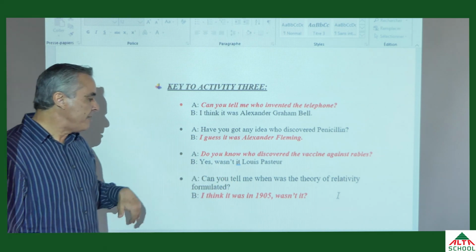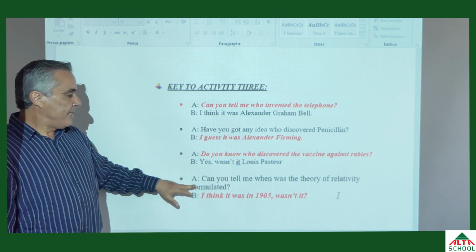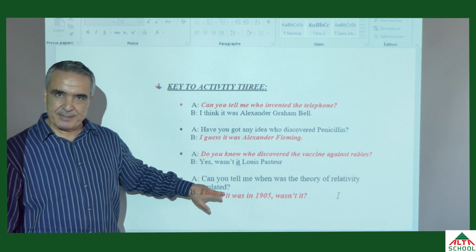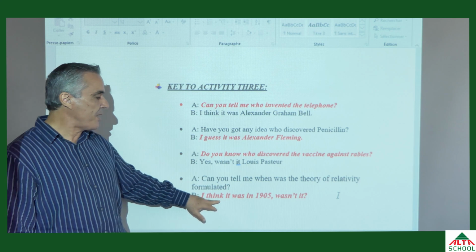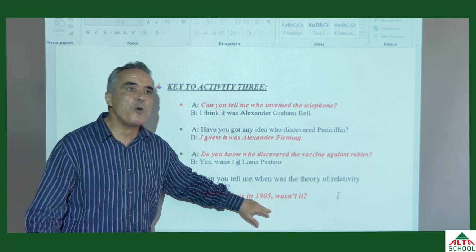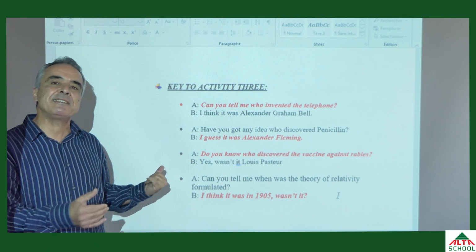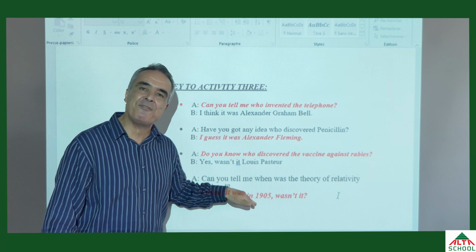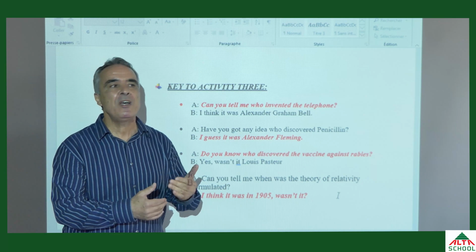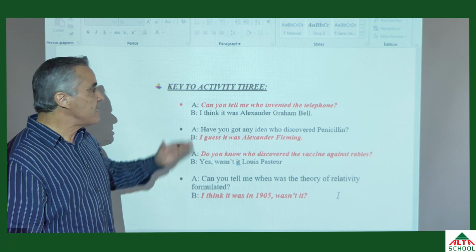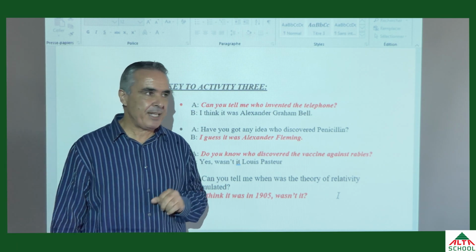Right. Now, number 4, the last one. Can you tell me when was the theory of relativity formulated? The answer is, I think it was in 1905. Wasn't it? Or we can say also, it was in 1905. Or we can say, I guess it was in 1905. So we can have a lot of answers or a lot of possibilities in order to answer the question. Right? So this is about the activity number 3.